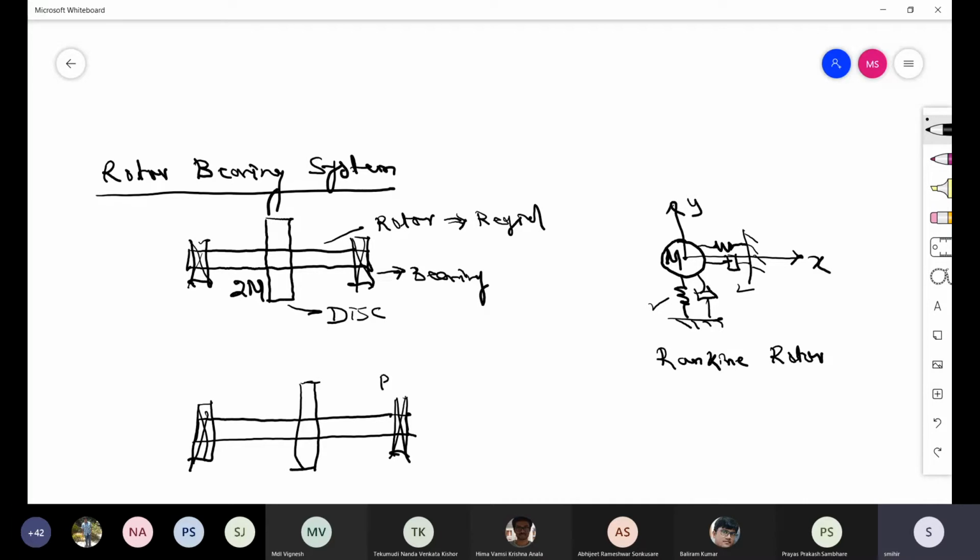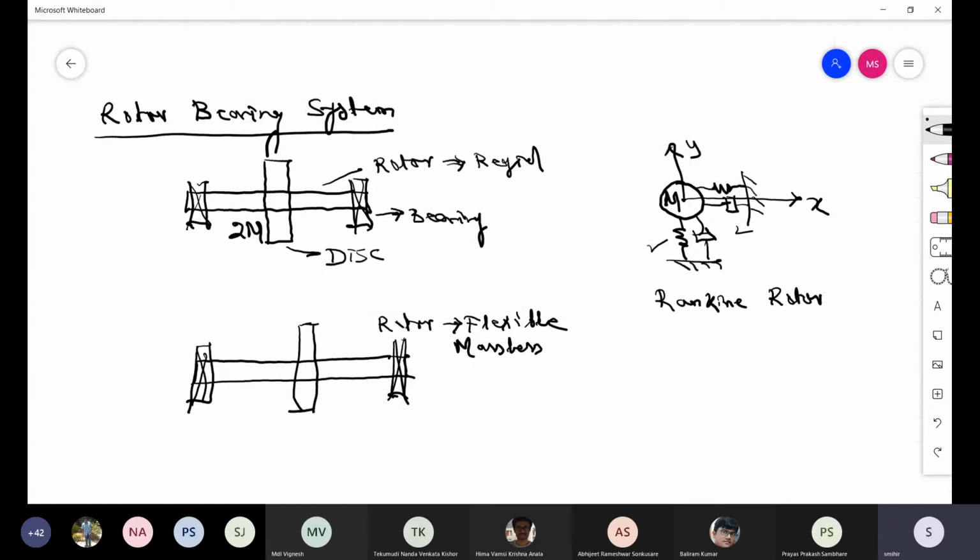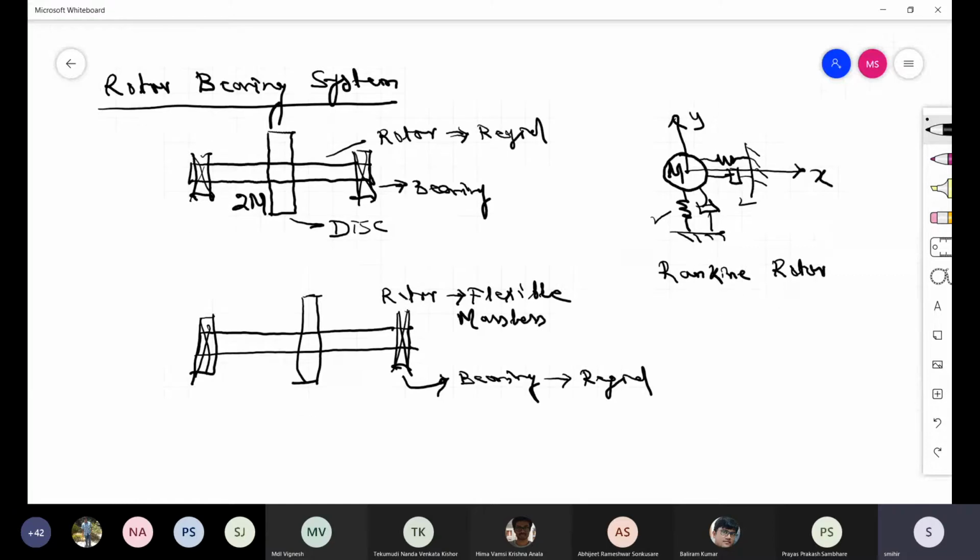Here, the rotor is flexible, but massless. Okay, the rotor is flexible but massless, and its support is rigid. The bearing is rigid. That means there is no stiffness or damping of the bearing. So this is basically kind of simply supported.